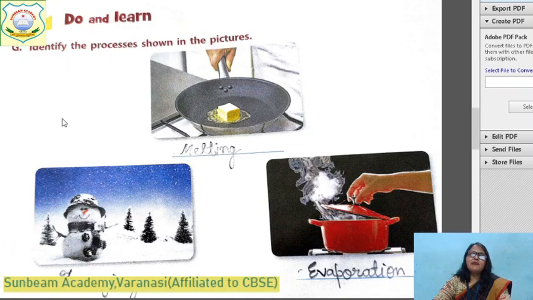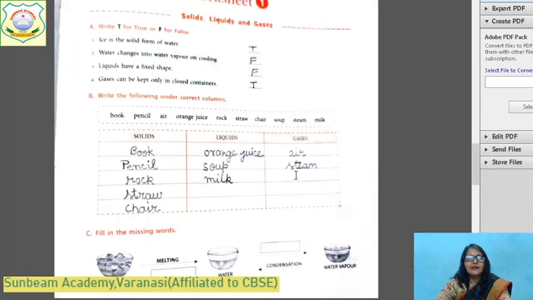Now, you can identify this picture. Suppose this picture can be given in exam. It can. And it will be asked, which process is going on here? A butter is being melted. Which process is going on here? Evaporation, condensation or melting? You will write melting. Which process is going on here? Melting. And if this picture will be given, what is going on here? Freezing. And if this picture will be given, what is going on here? Evaporation. You can do this, na beta?